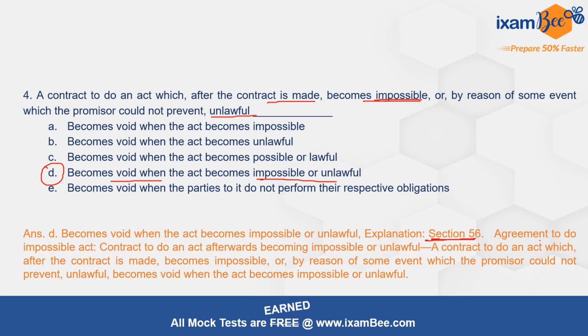So what does Section 56 mention? Agreement to do impossible act: contract to do an act which afterwards becomes impossible or unlawful. So a contract to do an act which, after the contract is made, when the parties entered the contract it was not so, but later on it becomes impossible, or by reason of some event which the promisor could not prevent becomes unlawful. So in that case it will become void when the act becomes impossible or unlawful. So when the contract becomes impossible or unlawful, it will be considered to be a void one.